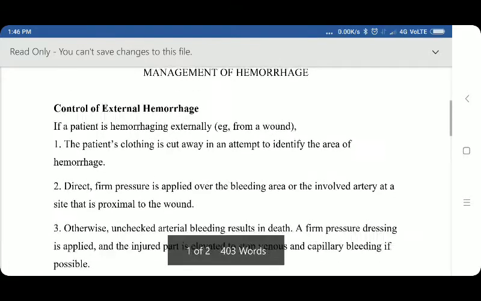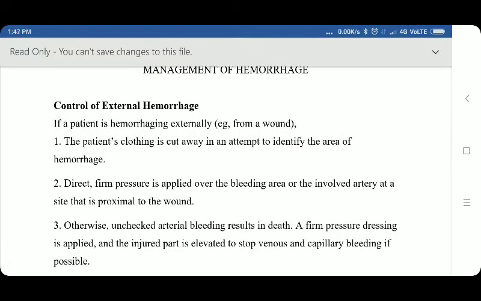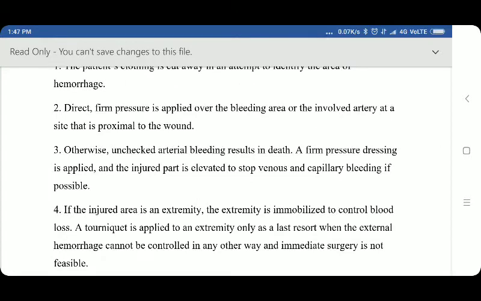If a patient is hemorrhaging externally, for example from a wound, the patient's clothing is cut away in an attempt to identify the area of hemorrhage. Direct firm pressure is applied over the bleeding area or the involved artery at a site that is proximal to the wound. Otherwise, unchecked arterial bleeding results in death.